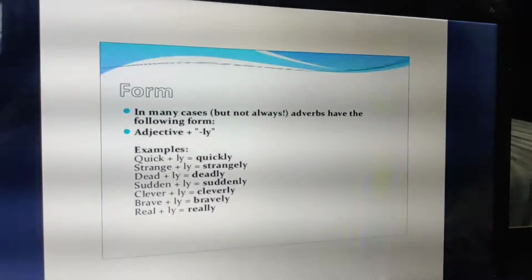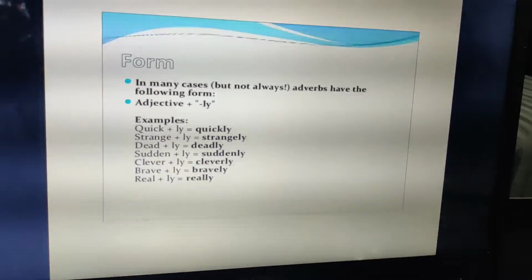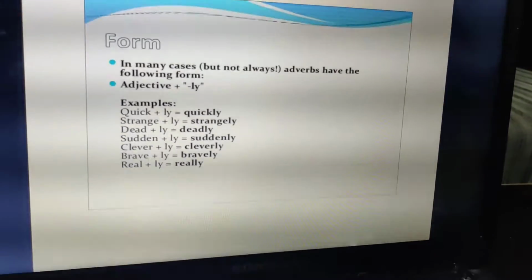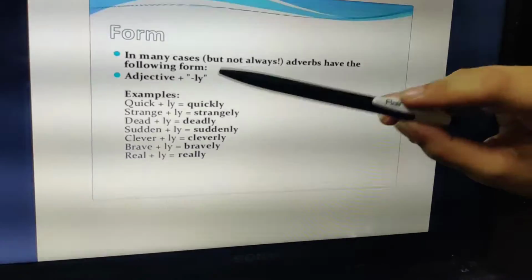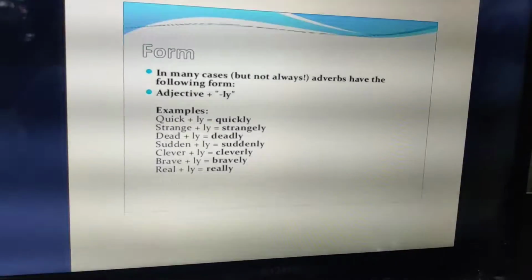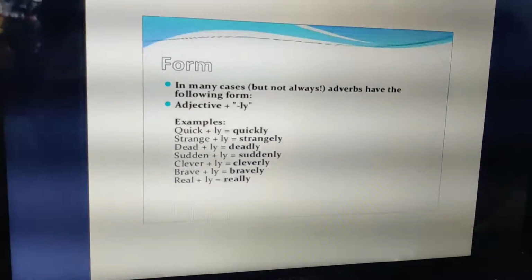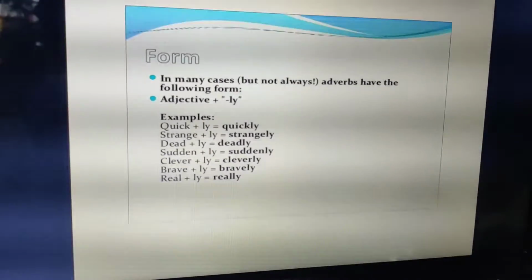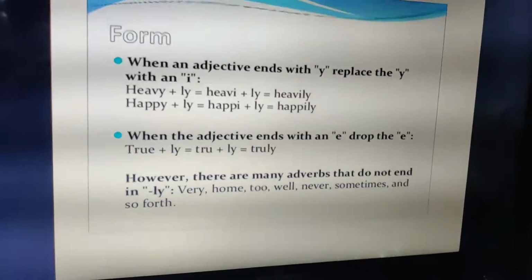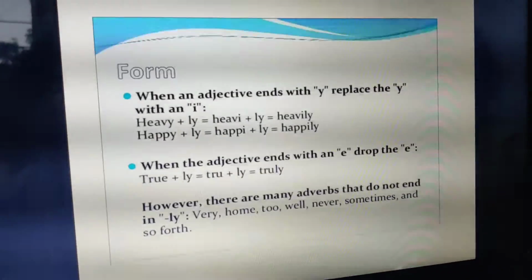Clear? Now let us move to the next one. Again, I'll give you a brief idea how it forms. In many cases, but not always, because we saw the exceptions like last, hard, early, these adverbs have the following form: adjective plus ly. So quick was the adjective, we added ly, it becomes quickly. Strange becomes strangely, dead becomes deadly, sudden becomes suddenly, clever becomes cleverly, brave becomes bravely, real becomes really. Now in other cases, if you have an adjective which ends with y, we replace the y with i and then add ly.